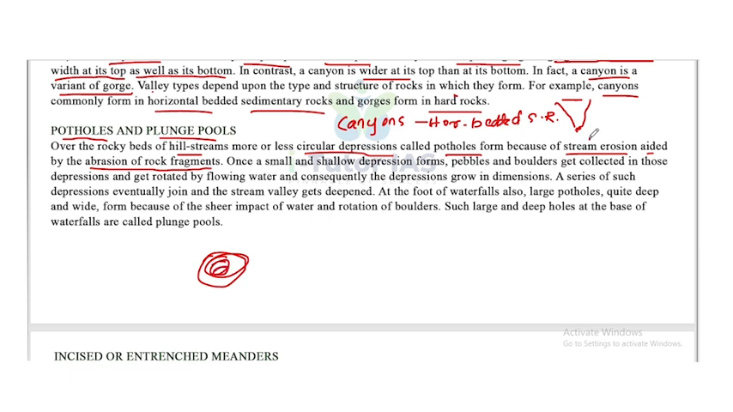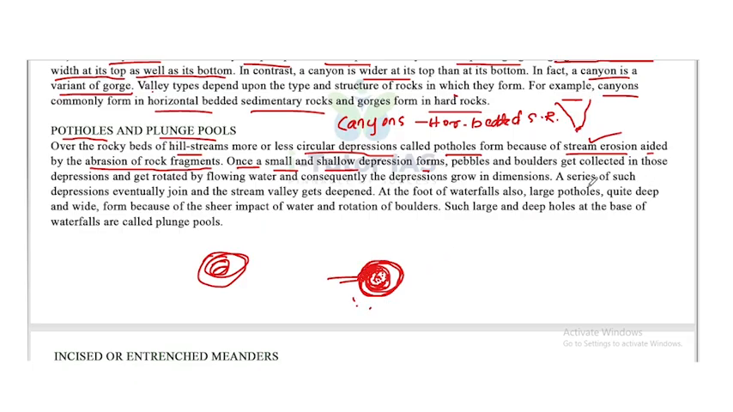They form because of stream erosion aided by the abrasion of rock fragments. Once a small and shallow depression forms, pebbles and boulders get collected in those depressions and get rotated by flowing water, and consequently the depression grows in dimensions. Okay, so first it may be a small depression, and the pebbles and other things are collected here. And due to the effects of water, it started rotating inside this hole, and slightly the area started to widen. Okay.